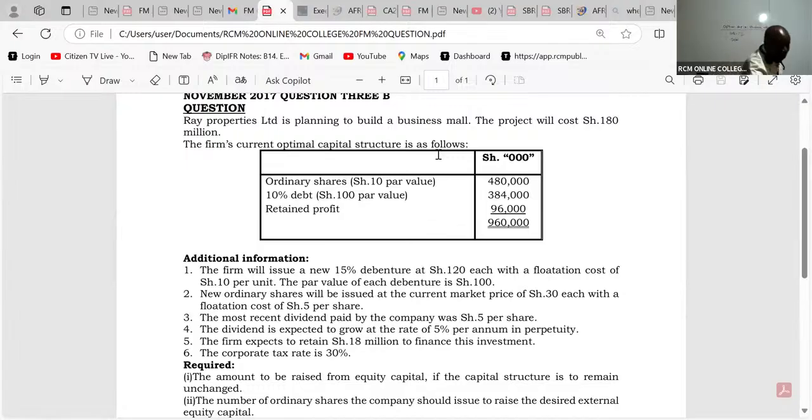So equity is how much? Because this is future borrowing, I'll be able to explain this better. Under equity, we can see ordinary shares and we have retained profit. So please add both of them under equity. So we have 480,000 plus 96.